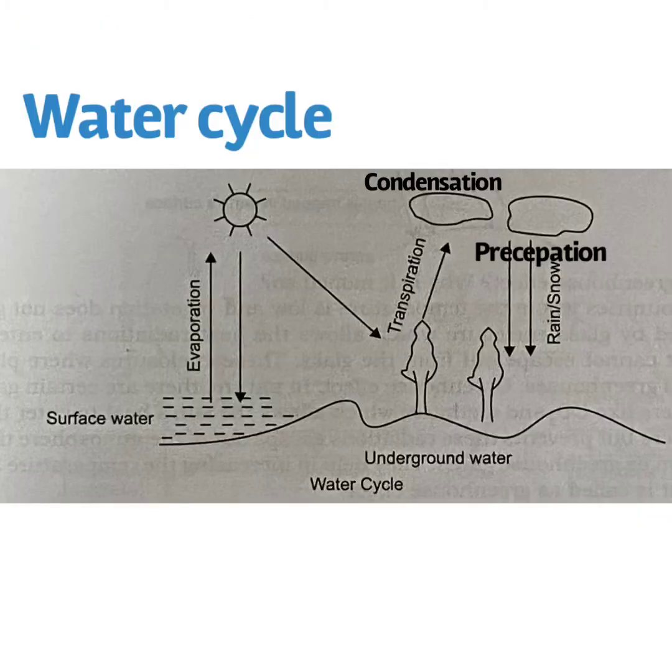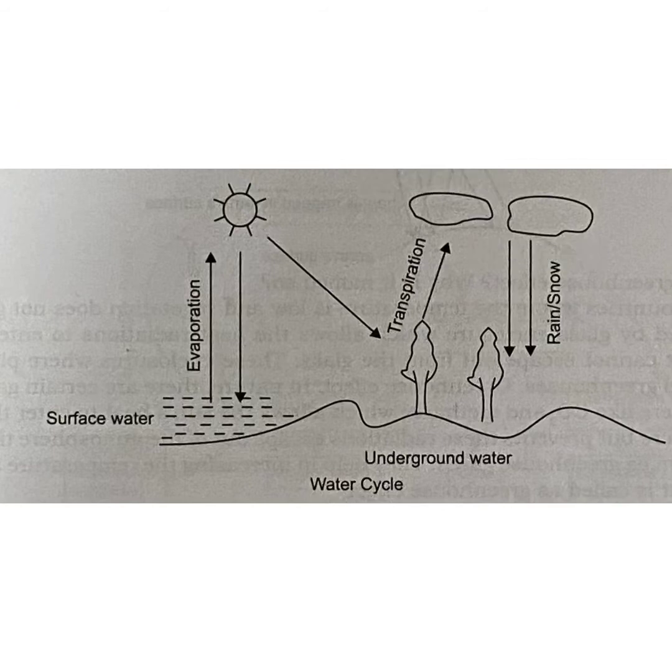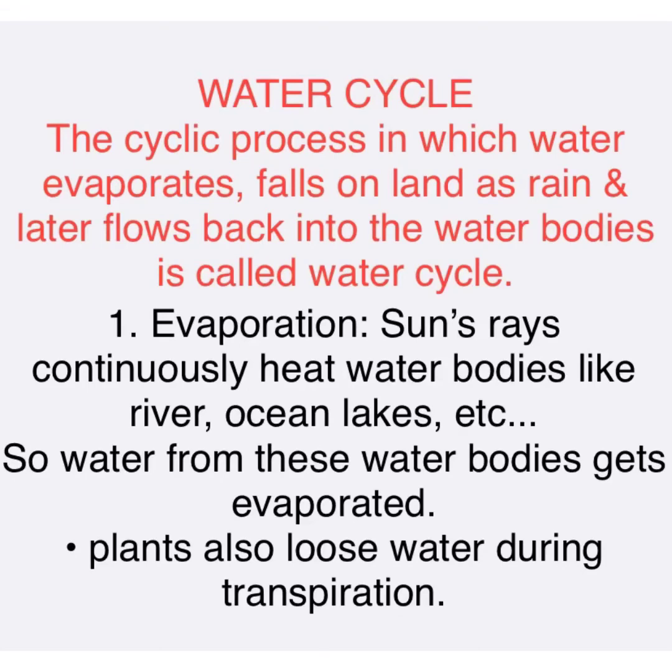Students, if you are asked to explain the water cycle with the help of a diagram, this is the simple diagram through which you can explain the water cycle. So you can draw this diagram if asked. Water cycle: the cyclic process in which water evaporates, falls on the land as rain and later flows back into the water bodies is called the water cycle.